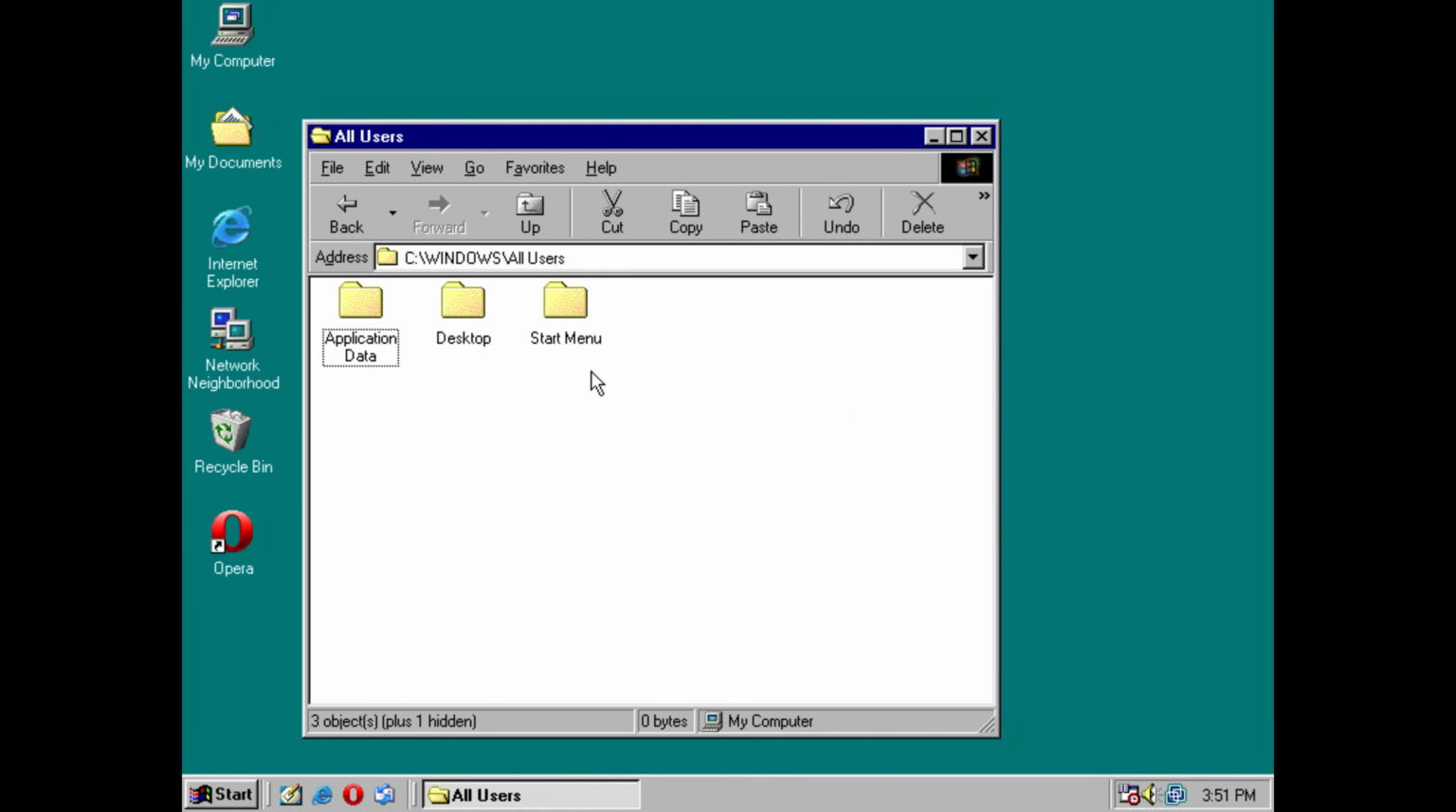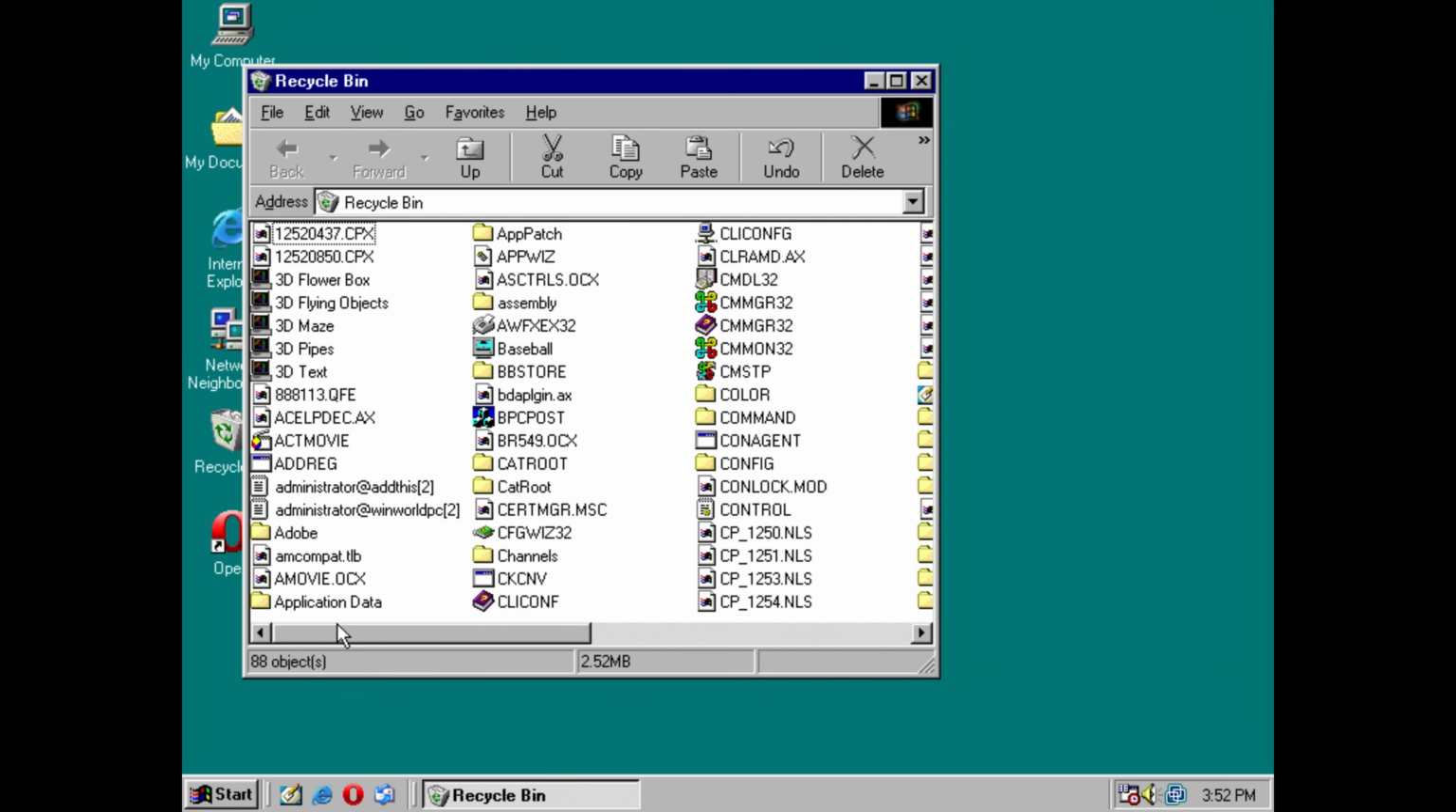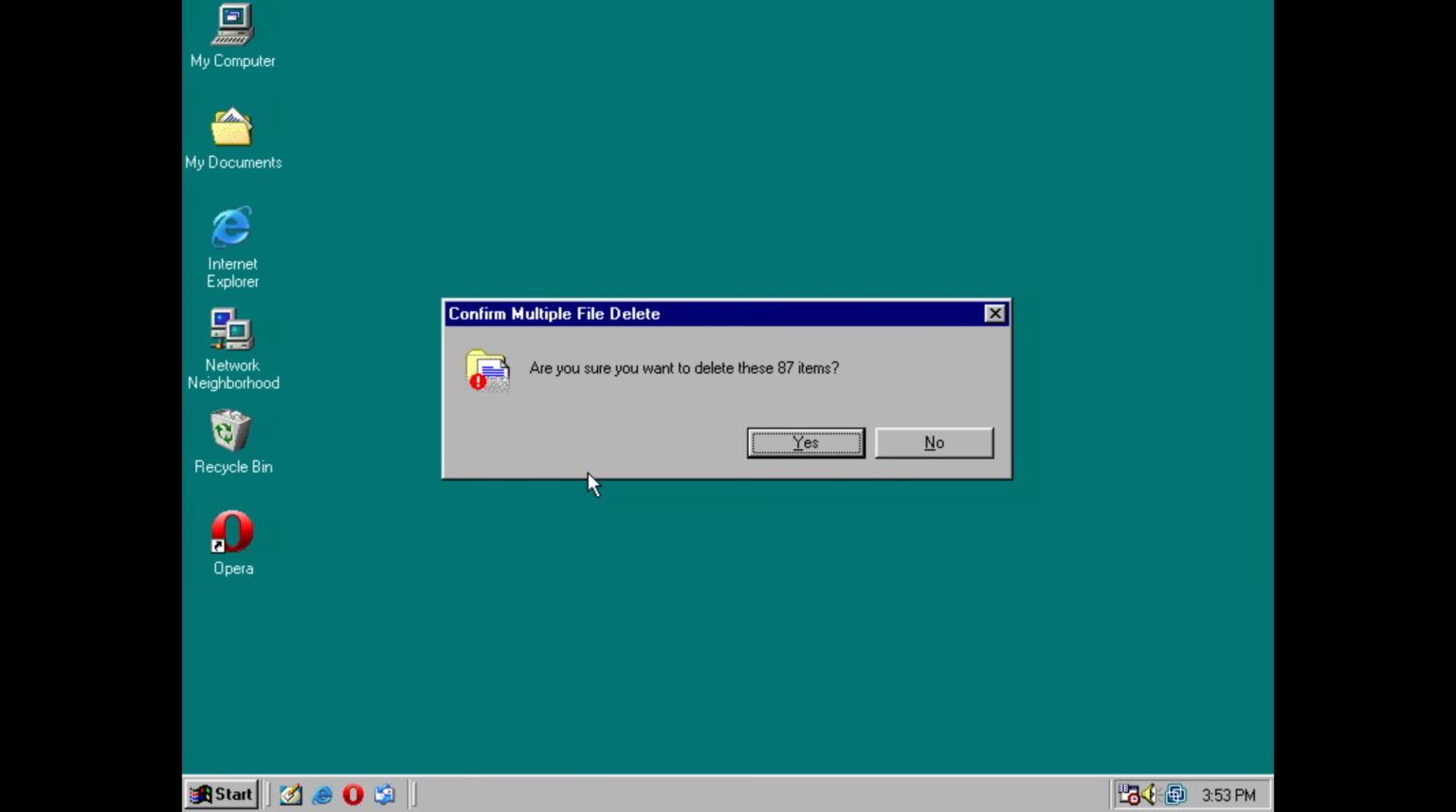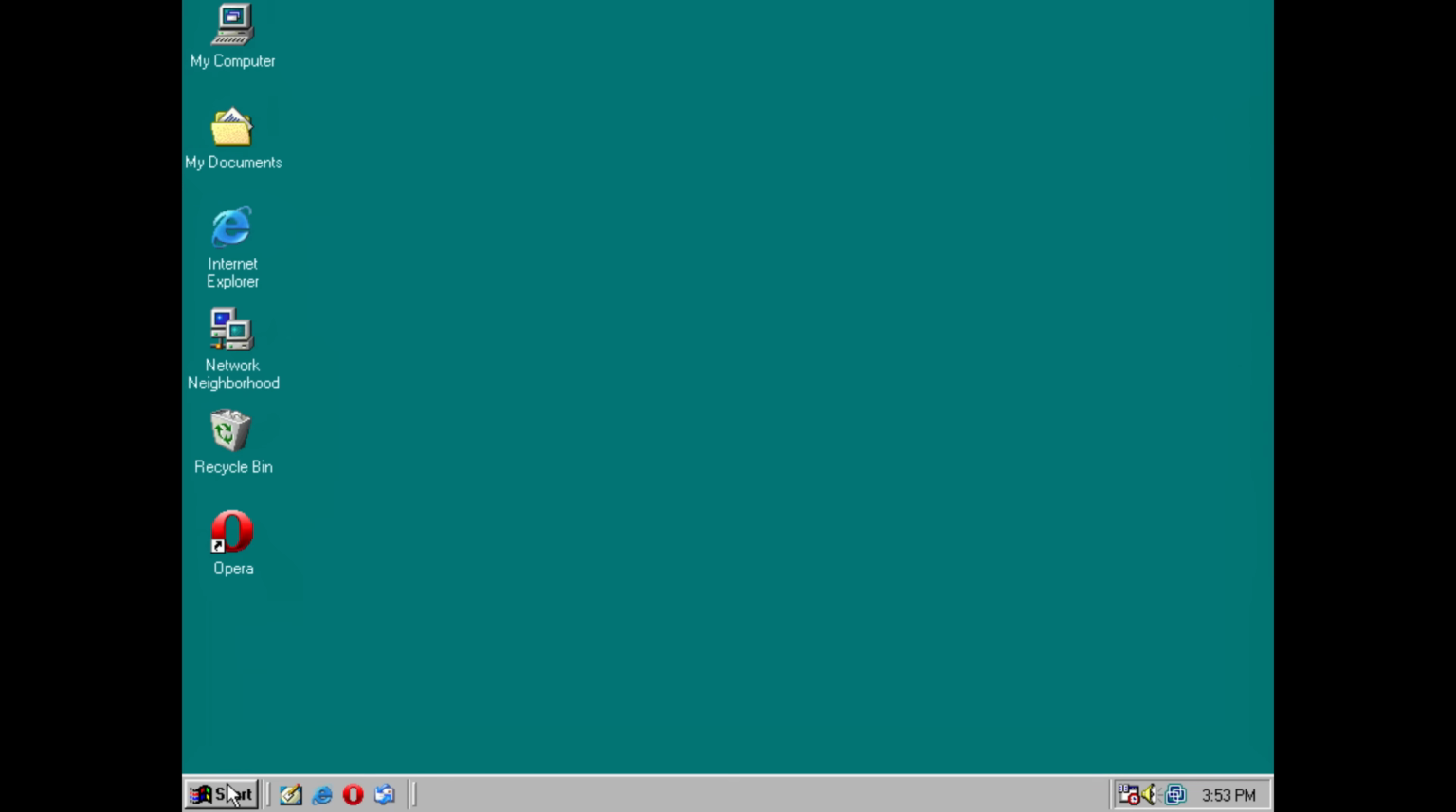Now let's go back to the Windows folder and delete whatever is left. Let's go inside of each of these folders and select everything and delete. In this way we got 88 extra items deleted. Let's empty the trash and let's see the damage.